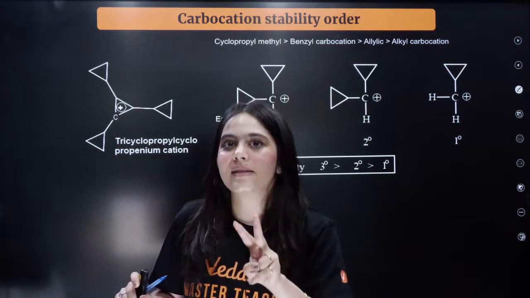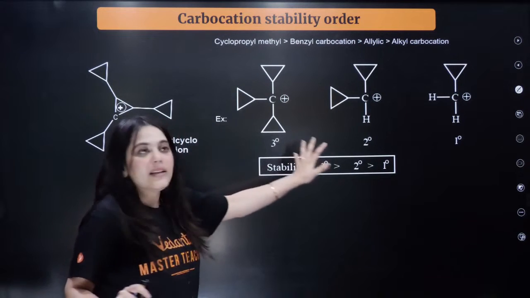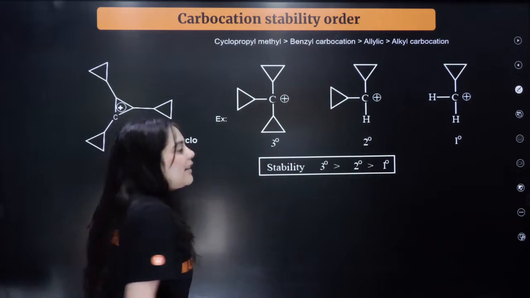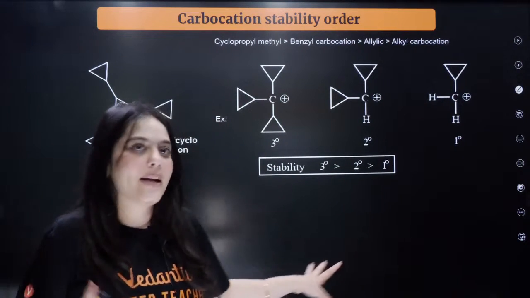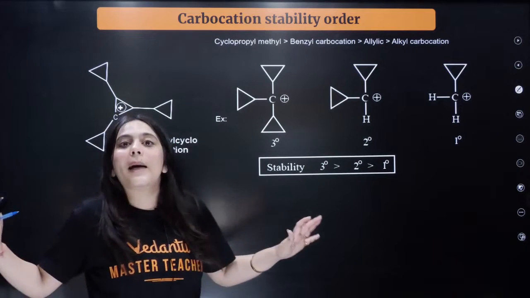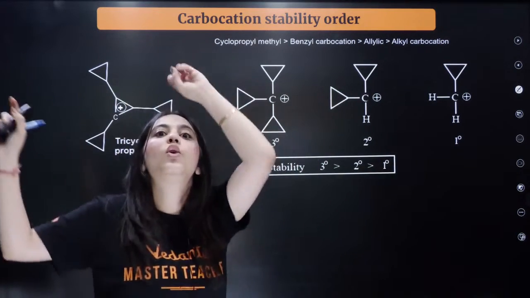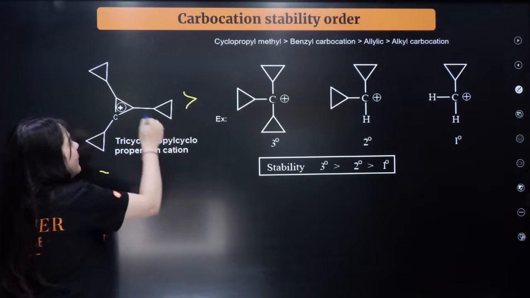2 times in mains, 2 times in advanced and 1 time in mains. So I'm guessing that this is going to become a more popular set of questions now. So I have to let you know the entire stability order of the carbocations that is followed. So the most stable carbocation in the entire world, the most stable carbocation is this. This is the most stable carbocation.